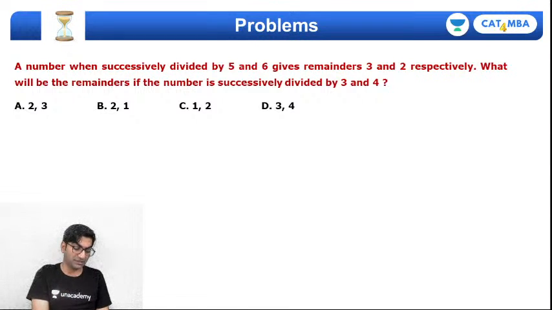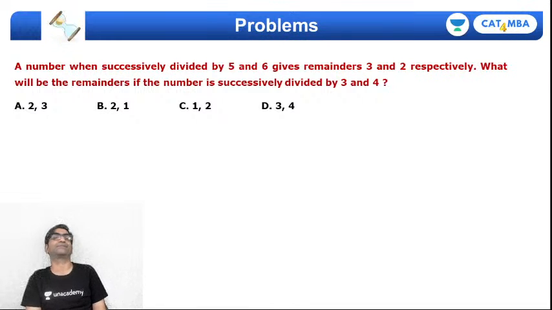Can you try answering this question? Am I saying your name right? Aishwarya, is it? A number when successively divided by 5 and 6 gives remainders of 3 and 2. On dividing by 5 the remainder is 3, and on dividing by 6 the remainder is 2. So if the same number is divided by 3 and 4, what will the remainders be?